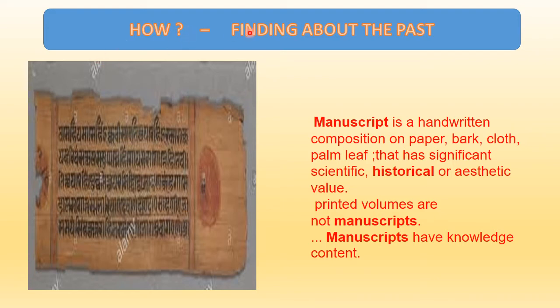What we are focusing on right now is, if we want to find out about our past, how do we learn about what has happened? So the first tool that we can rely on and use is manuscripts. This is one example of manuscripts. Manuscripts are handwritten documents and they're like books. And what material will they use?